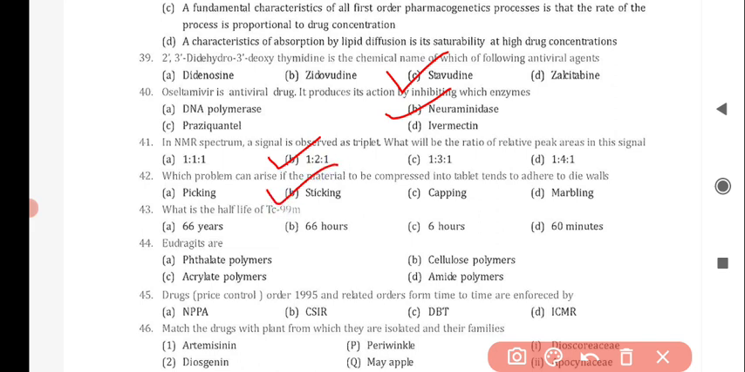Next question is, what is the half-life of Tc-99m? And the correct answer is option C, that is 6 hours. Next question is, enteric coatings are, and the correct answer is option A, phthalate polymers. Next question is, Drugs Price Control Order 1995 and related orders from time to time are enforced by, and the correct answer is option A, NPPA.